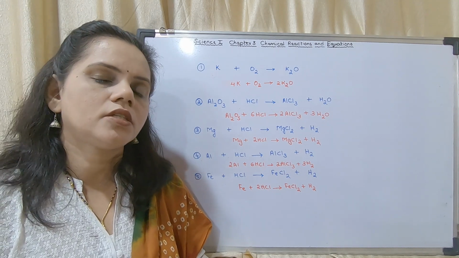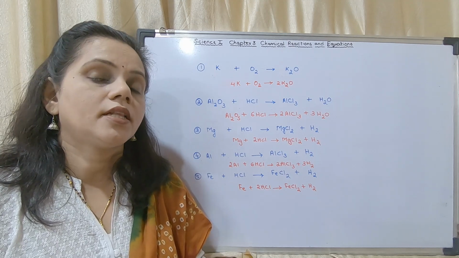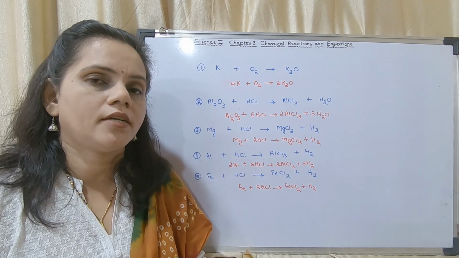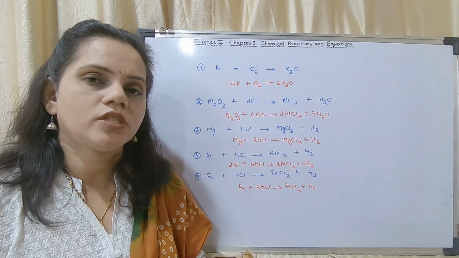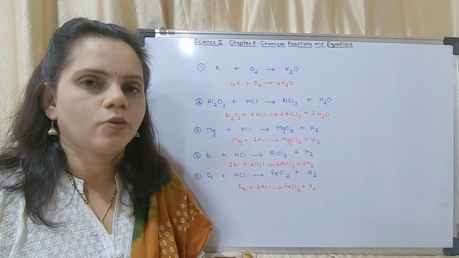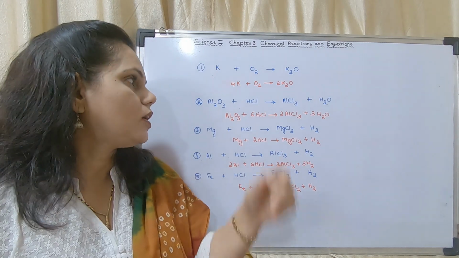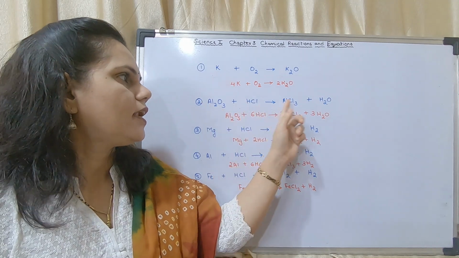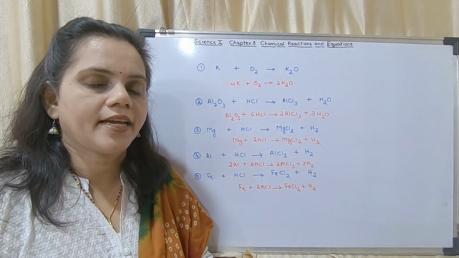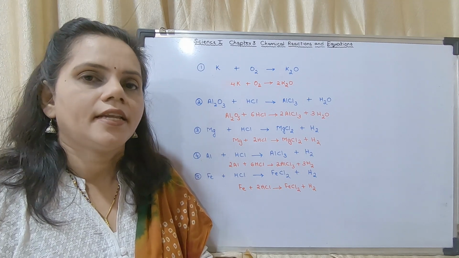If there is no oxygen or hydrogen, start with any other element. But the point is you have to start somewhere. If you start, you will be able to get it. It is just like playing Sudoku. You have to remember that you put the numbers only towards the left hand side of the compounds. Nowhere else can you write any number.